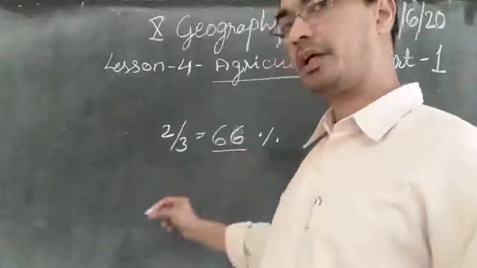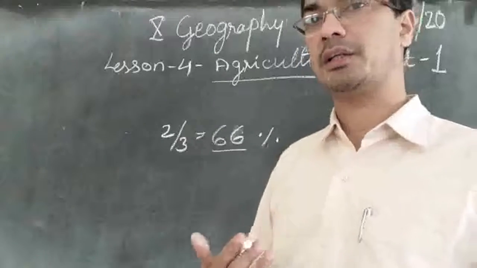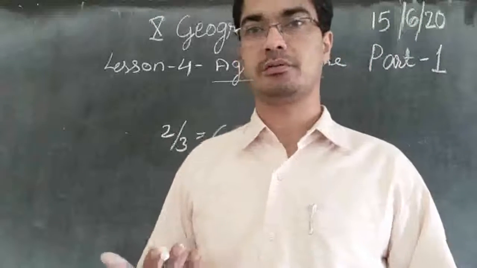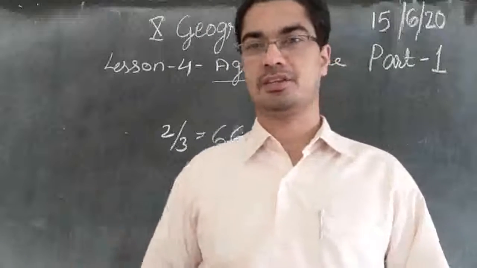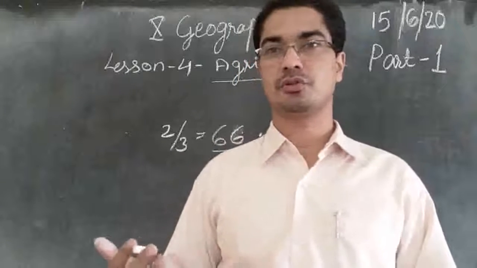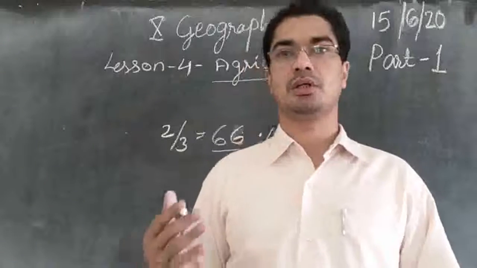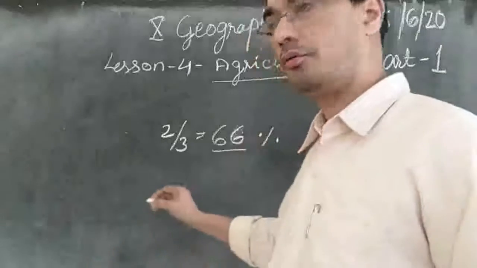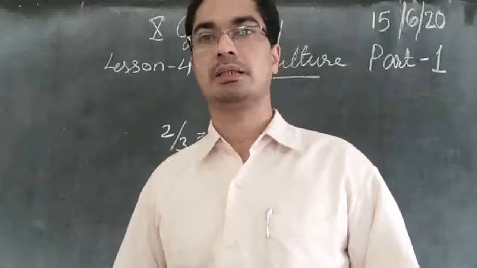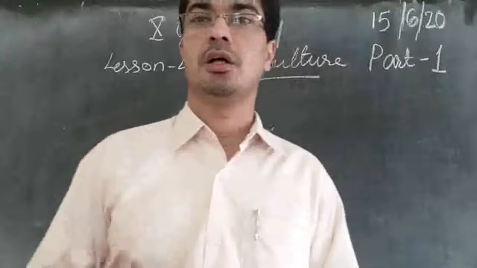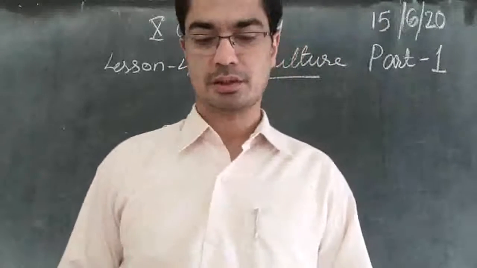And again, the agriculture produces not only food items, it is also producing raw material for other industries. For example, cotton. Cotton is grown in the land, and that is used for textile industry. Or jute, that is also used for other industries, for making ropes and dresses and other products. So not only the food products are attained from agriculture, but also quite a lot of raw materials are also coming out from this agriculture. And can you name some of the industries based on agriculture raw material?